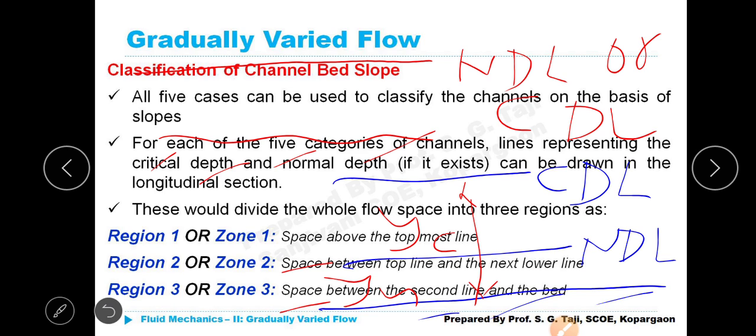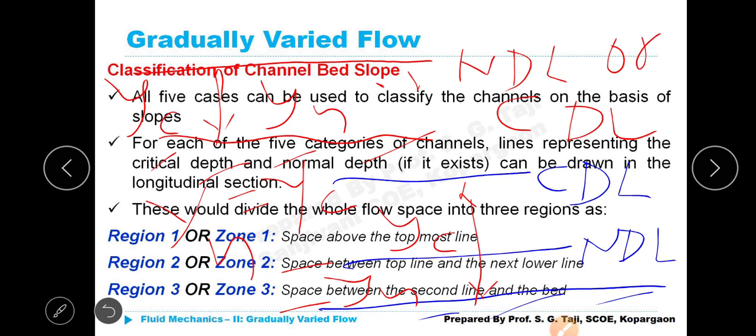That means you can treat this as normal depth or critical depth Yc, because we have drawn only one single line above the bed of the channel. Therefore, it can be treated as Yc or as Yn. Means Yn is equal to Yc.